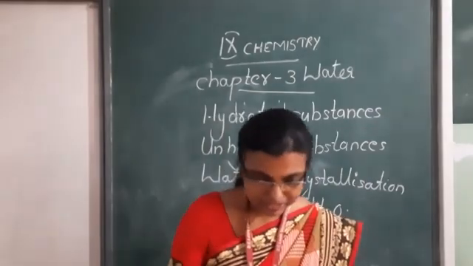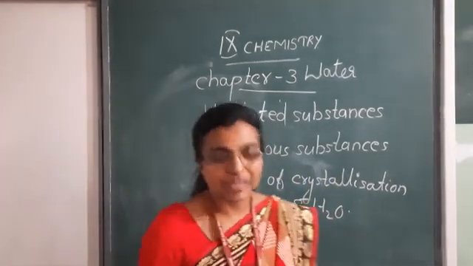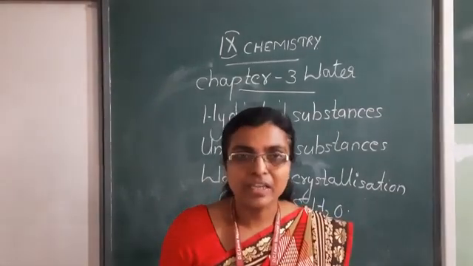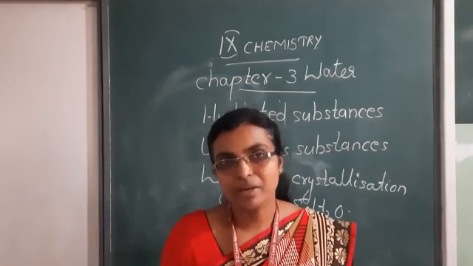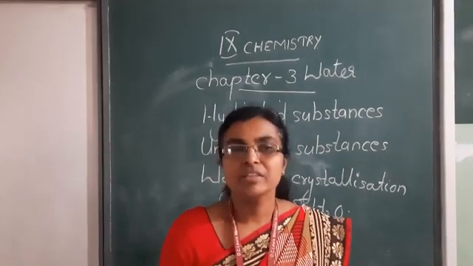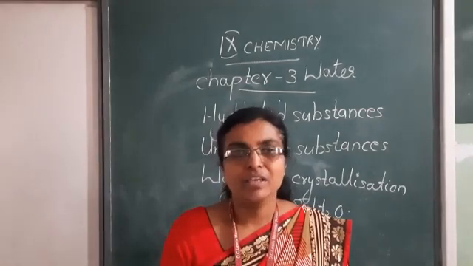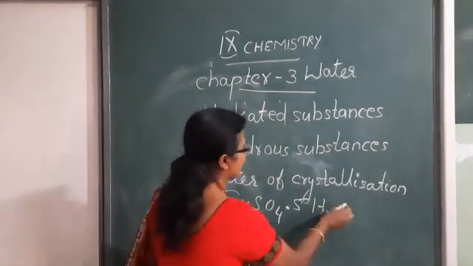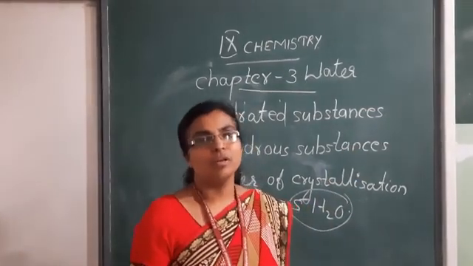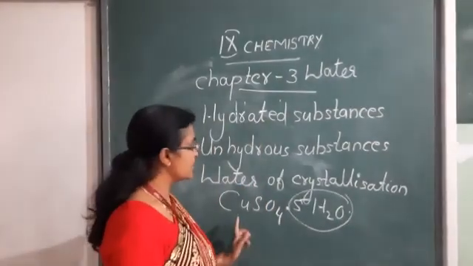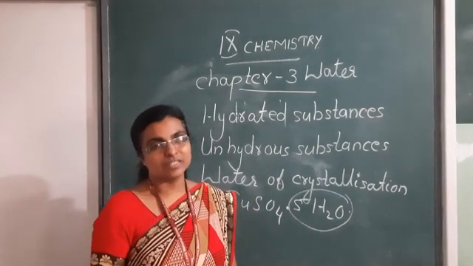So, we are discussing hydrated substance. Hydrated substance means it contains a loosely packed, fixed amount of water molecules. Then the next one is water of crystallization. This loosely packed water molecule which is associated with the crystal is called water of crystallization.